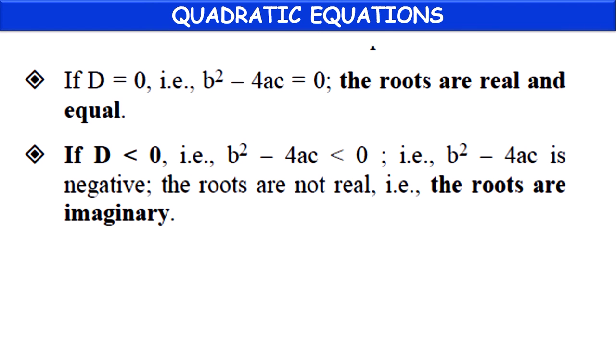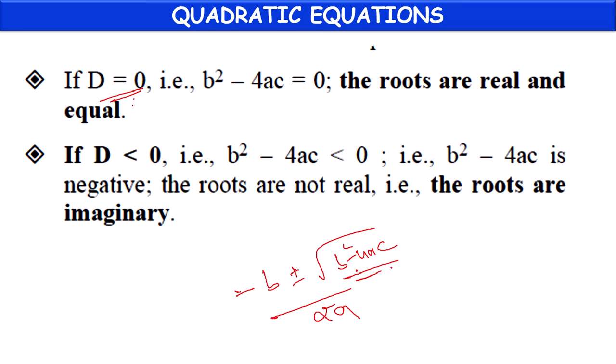Next, if d equals 0, if the discriminant value equals 0, in minus b plus or minus root of b square minus 4ac by 2a, then under root 0, minus b plus or minus root of 0 by 2a. Root of 0 equals 0, plus or minus 0, no need to consider it.